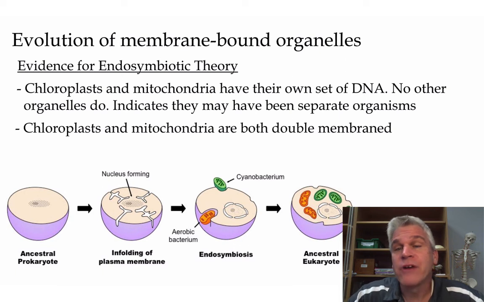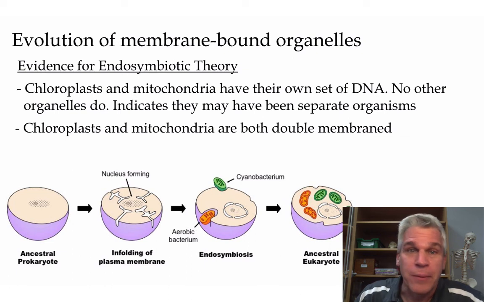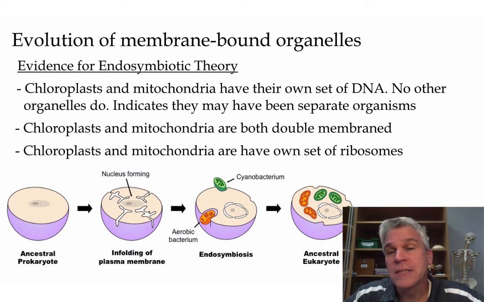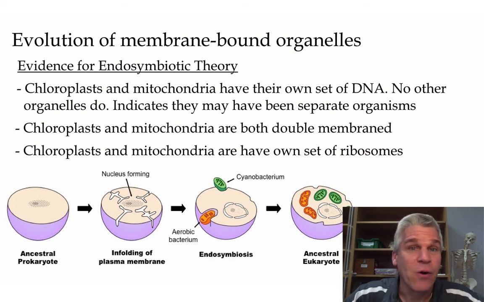Chloroplasts and mitochondria are both double membrane. So when we looked at the structure of both the mitochondria and the chloroplast, there's an outer membrane and there's an inner membrane, both of which are lipid bilayers. And chloroplasts and mitochondria have their own set of ribosomes, which means that the genes on the DNA in the mitochondria or the chloroplast don't go out to the ribosomes in the cytoplasm of the cell, but they go to the ribosomes in that organelle.